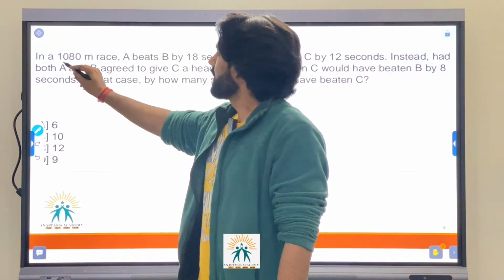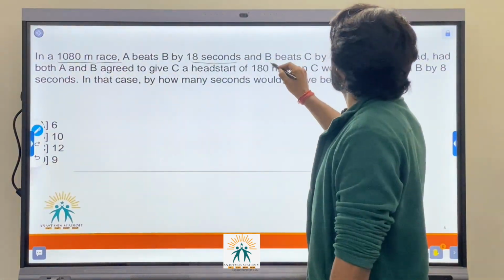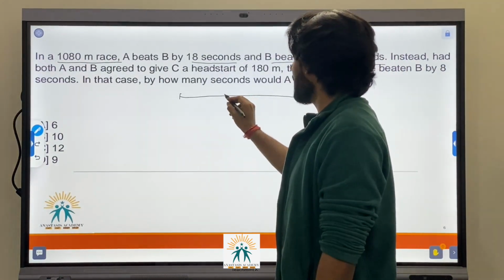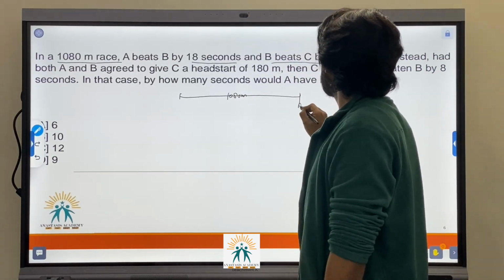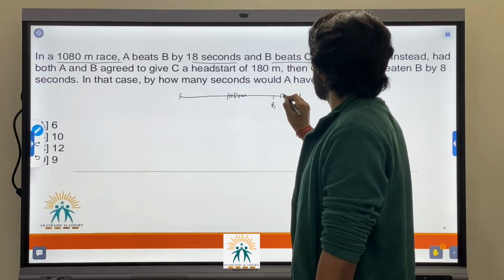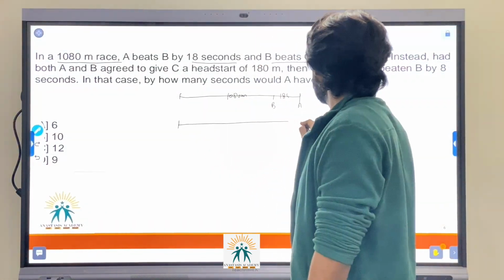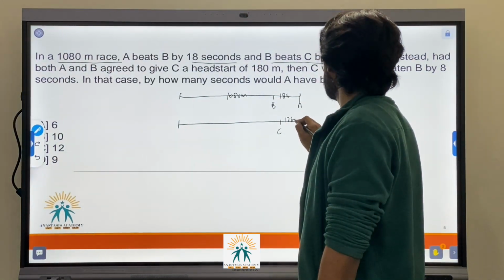In a 1080 meter race, A beats B by 18 seconds, and in the same race, B beats C by 12 seconds. It is given.